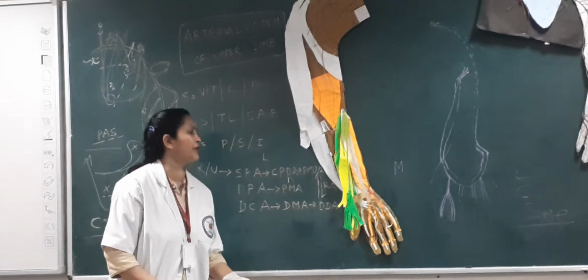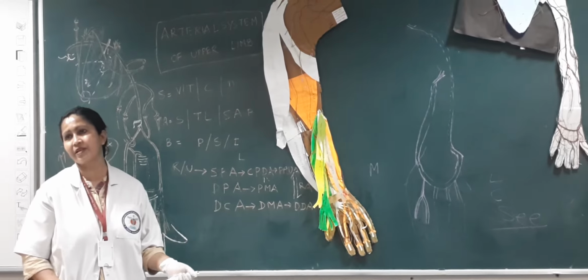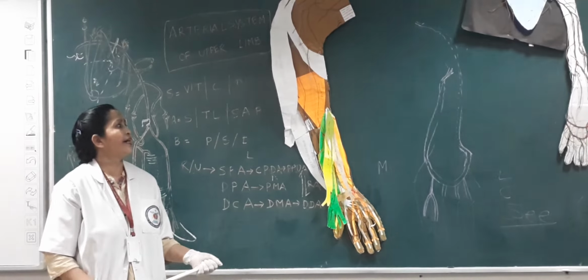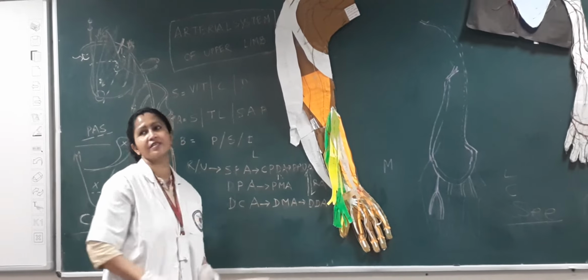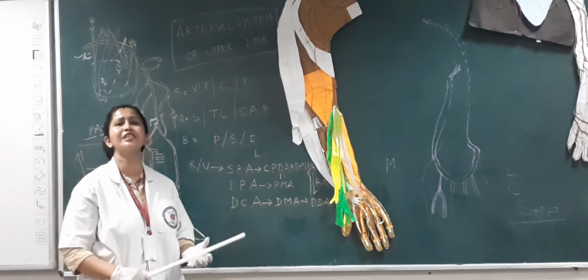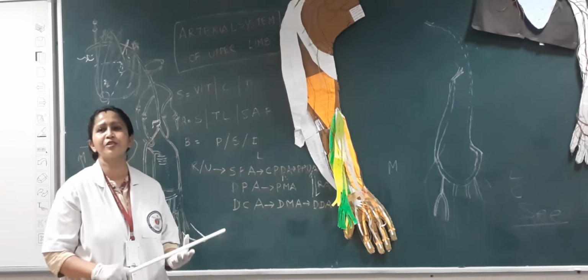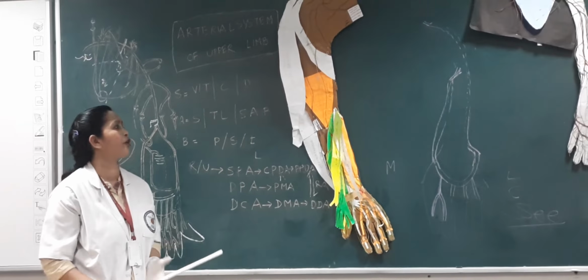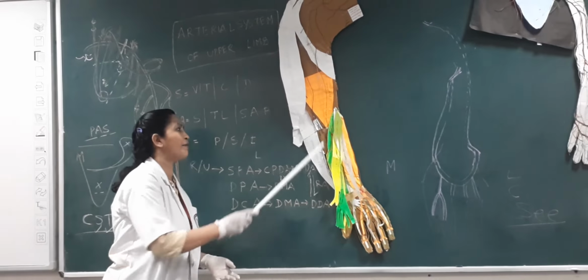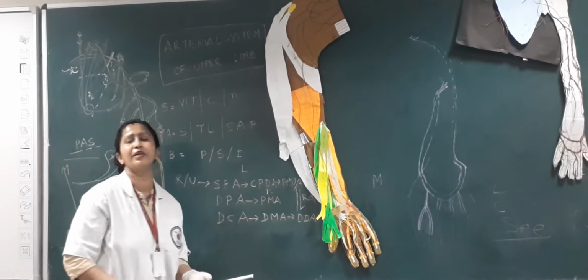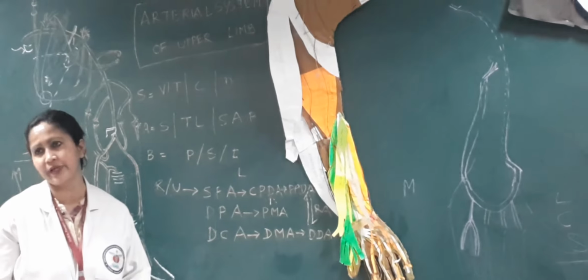Now, first coming to the superficial group of muscles. It has a common origin. All the superficial muscles of the flexor compartment of the forearm have a common origin from the medial epicondyle of the humerus.